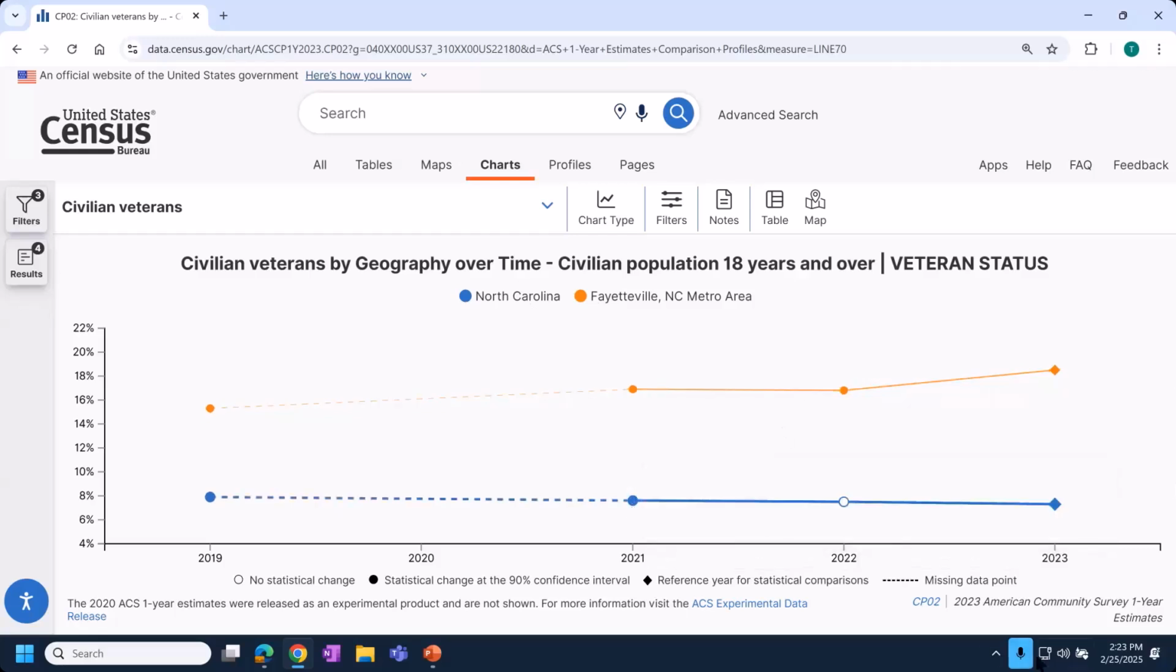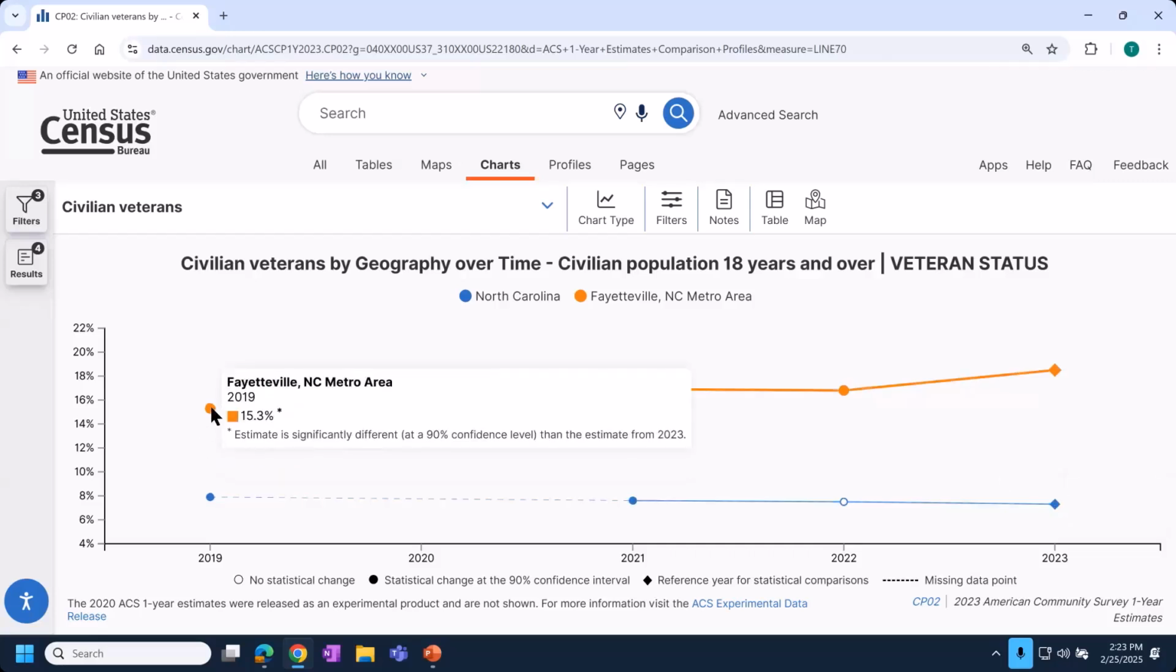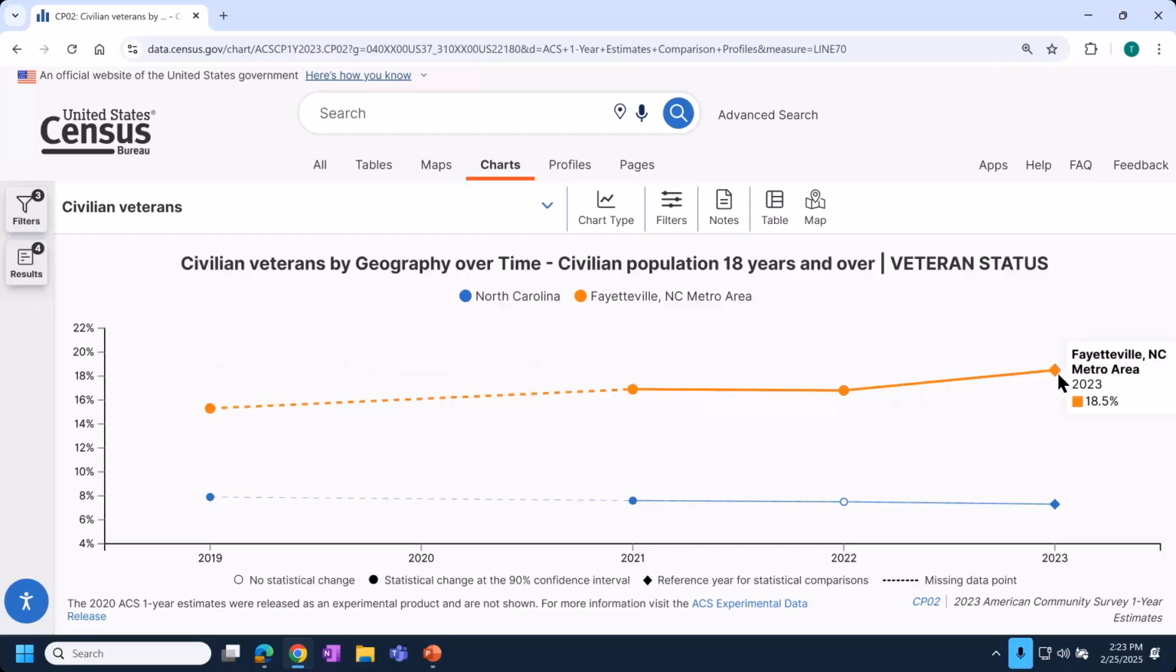So pretty interesting. You can see this chart is showing higher % of the population who are veterans that live in the Fayetteville, North Carolina metro area compared to the % veterans in the state overall. That number's 18.5 compared to 7.3 at the state level. And what's nice is it shows this over time. So what we can see in Fayetteville is that the % of veterans has been on the rise. So in 2019, 15.3% of the population were veterans, and in 2023, it's up to 18.5.